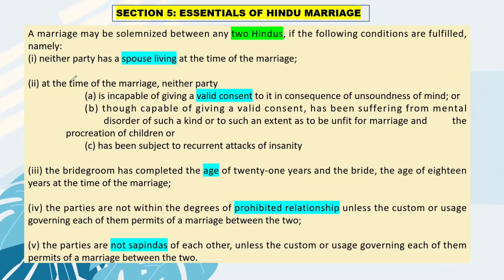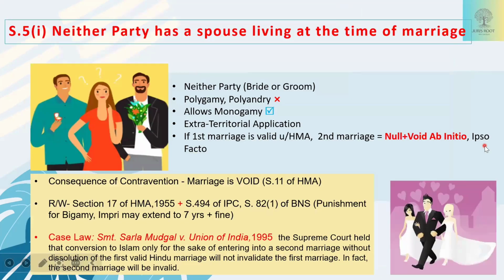Yes. Thank you, Ankita. So starting from the first clause, neither party should have a spouse living at the time of marriage. Okay. So section 5 clause 1 says this, neither party includes both bride and groom. Neither the bride nor the groom should be having any spouse living at the time of their marriage.